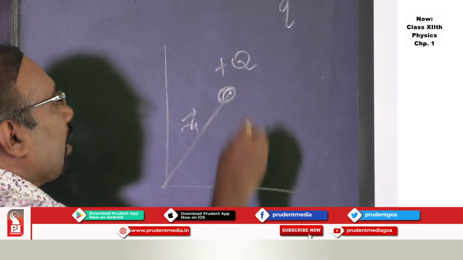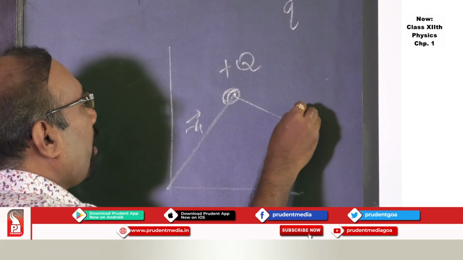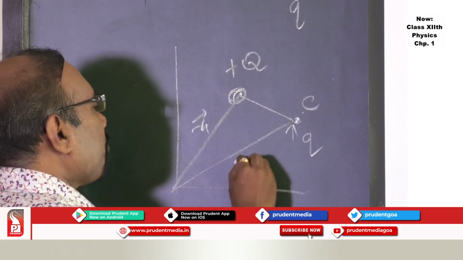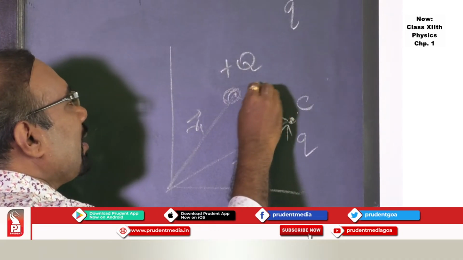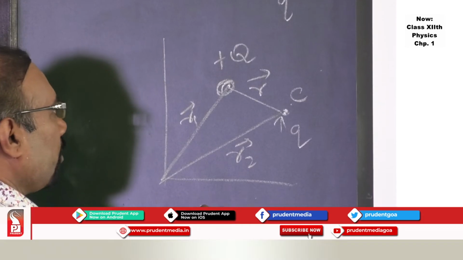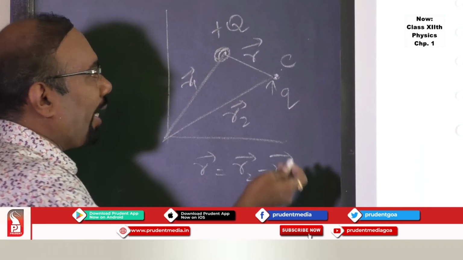This is a point charge. If I want to find electric field at this point, say C, taking another test charge, say q, express its position vector, and this is a vector joining charge Q and small q, then r bar you can take as r2 bar minus r1 bar.